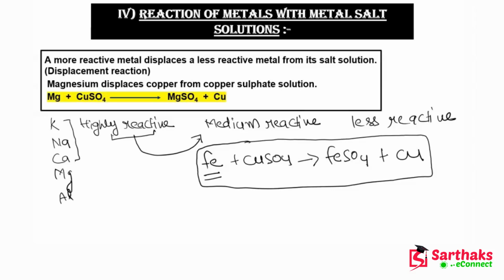Then magnesium, which is moderately reactive, then aluminium, zinc, ferrous, which are less reactive as compared to the metals above them, and copper, silver and gold, which are least reactive.